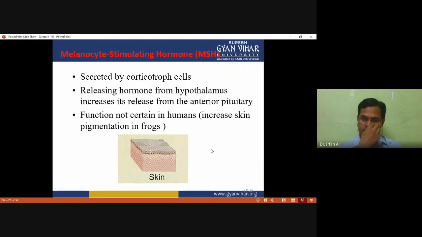And melanocyte-stimulating hormone is secreted by the corticotroph cells; releasing hormone from the hypothalamus increases its release from the anterior pituitary, and its function is not certain in humans. Okay, but in the frog it increases skin pigmentation.